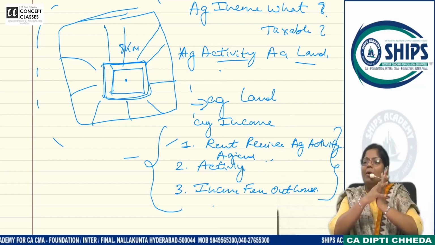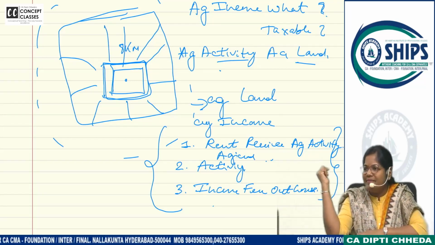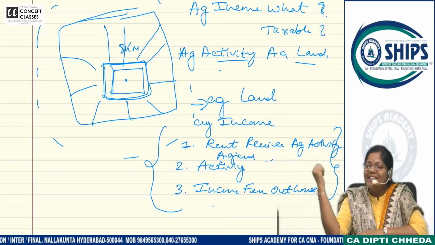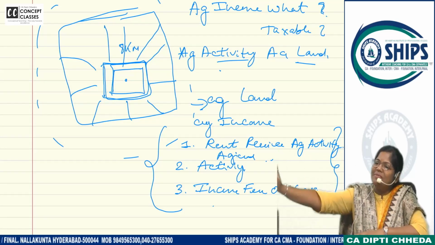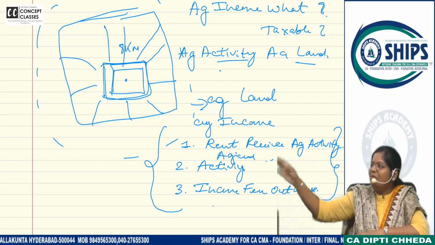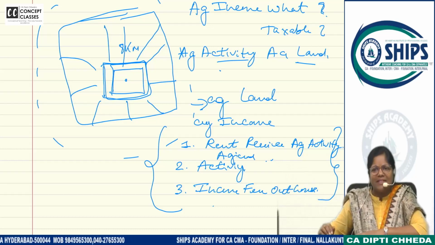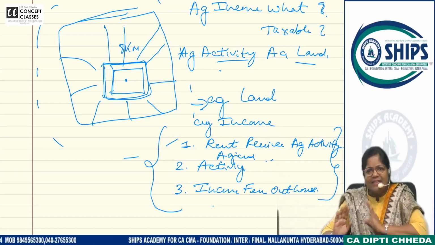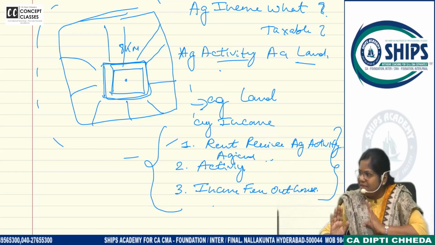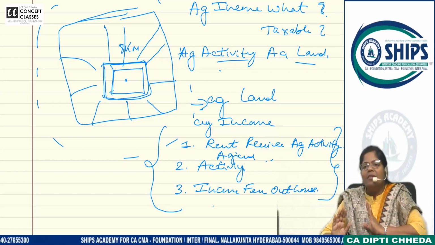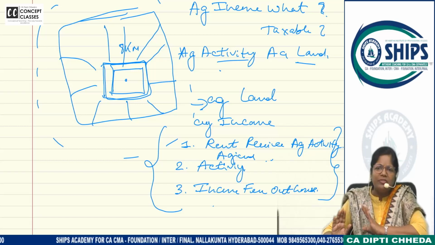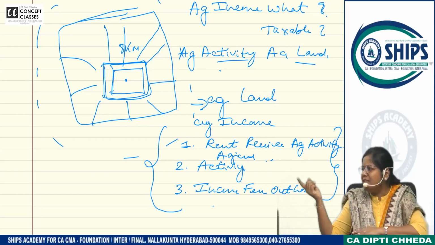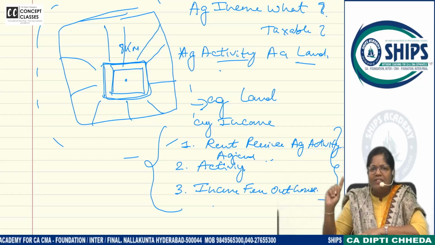Now let us talk about Ramoji Film City. You all know? Have you all visited Ramoji Film Studio? So that is how many kilometers away from the city? More than 36 kilometers around. Is it in the outskirts of the city? Yes. Is it agricultural land? Yes or no? What are the activities going on in Ramoji Film City? Entertainment. They allow people to visit the film studios by charging a ticket.